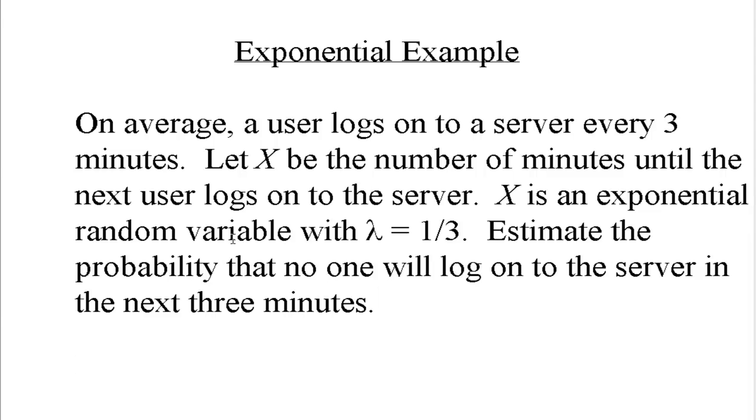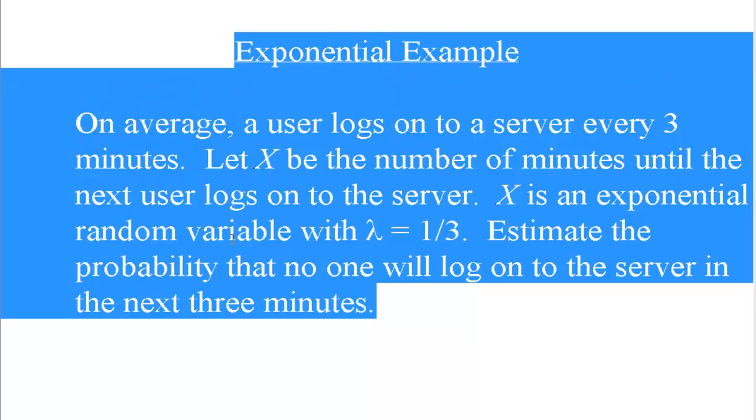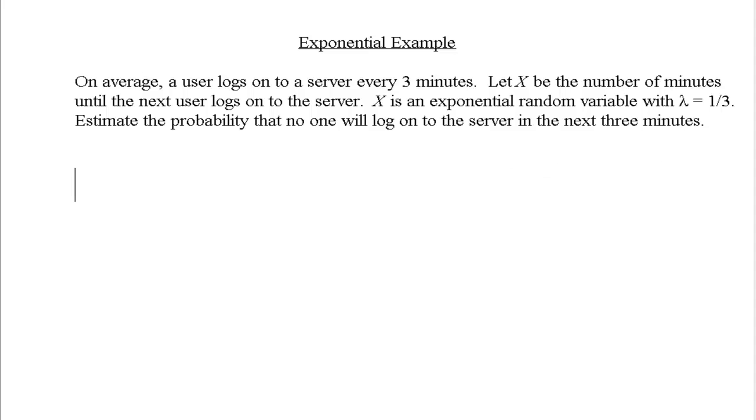Okay, so there's our situation, and I'm going to make all this a little bit smaller so that we have more room here. Let's put it size 20 font. And I'll continue to work with that 36 font. So what we're seeking is the probability that my random variable X is greater than or equal to 3. Okay, since X is the number of minutes till the next person logs onto the server, if no one logs onto the server in the next 3 minutes, then X has to be at least 3. The next person's going to log onto the server at least 3 minutes from now. So I want that probability.